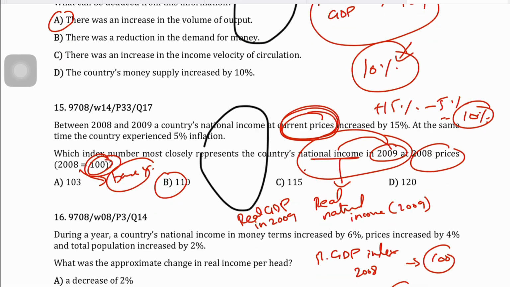B, right? Which simply means that if my base year index is 100, and if let's say the next year my real GDP is going up by 10%, so the next year's index would be 110 in that particular year, reflecting a 10% increase in real GDP compared to the base year.